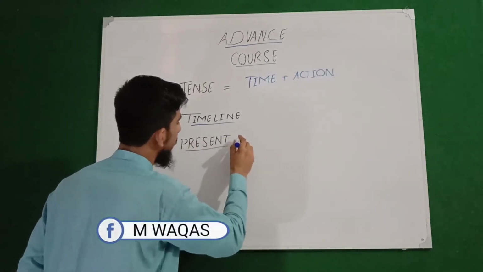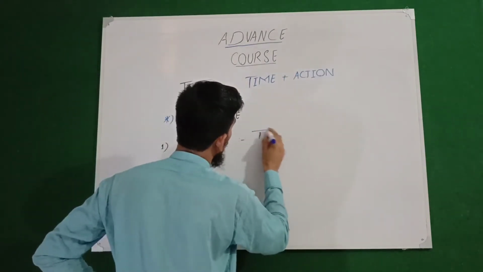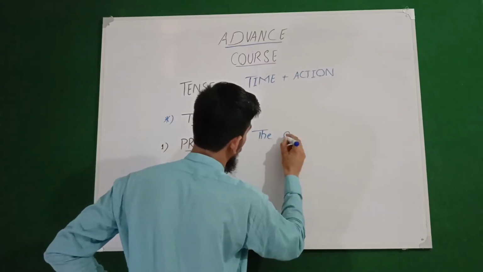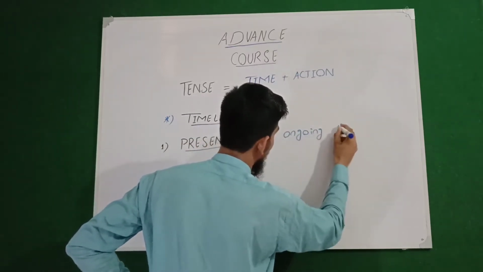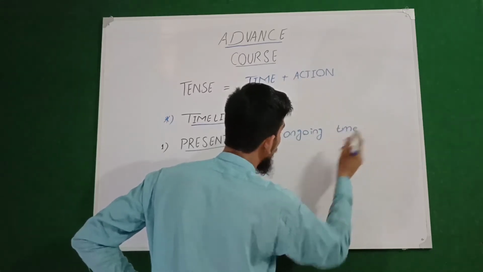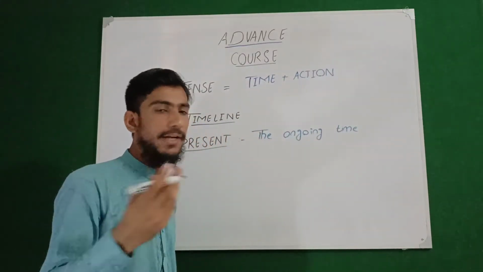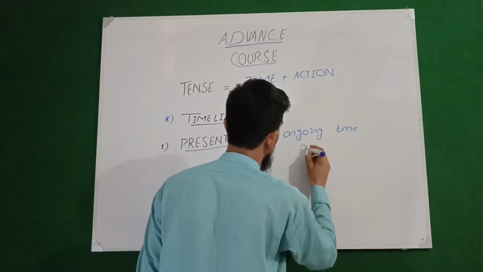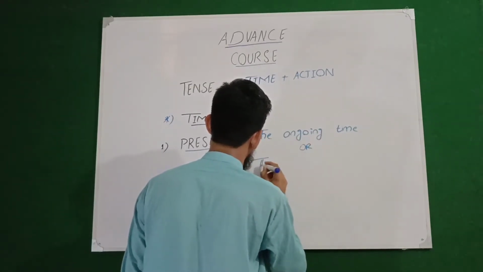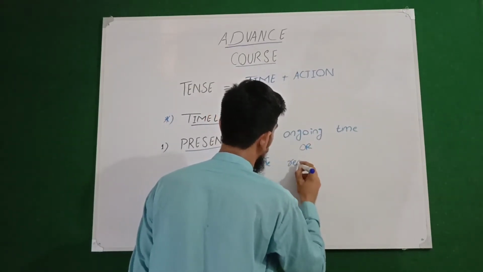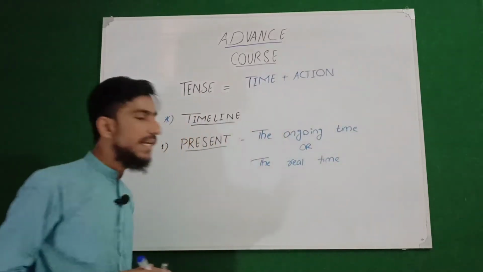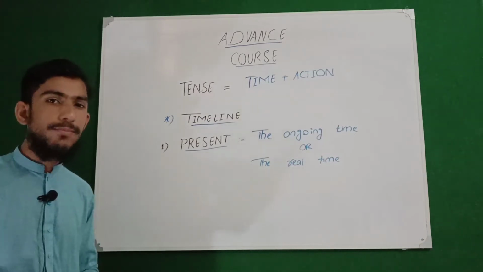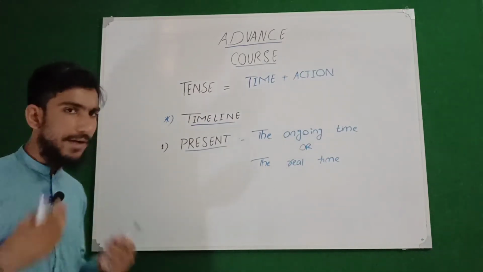This is basically the ongoing time, or we can also call it the real time. I am writing on the board. So the present time is the ongoing time, or the real time.